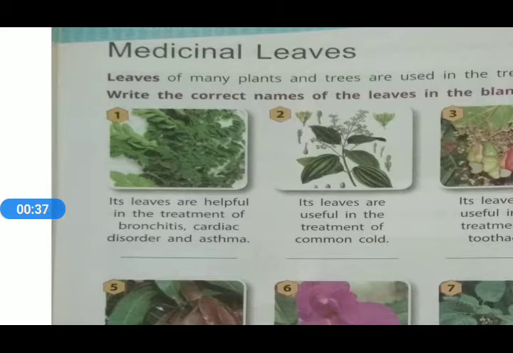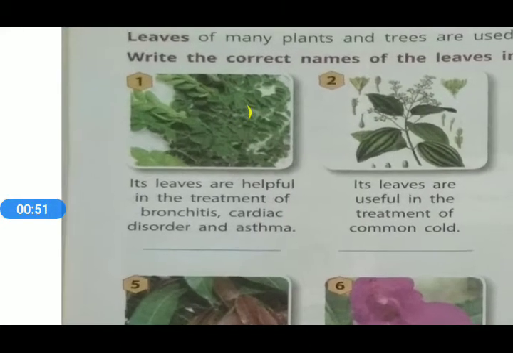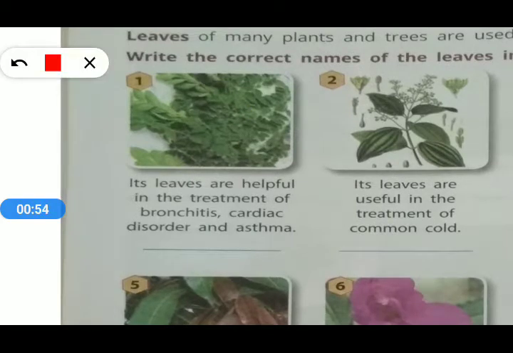What are the names, and what is the picture that has been given in this slide? What is the very first leaf which is used for a particular disease, and what is the name of that? The first one given says its leaves are helpful in the treatment of bronchitis, cardiac disorder, and asthma. So what is the name of that leaf? The leaves shown in the picture are known as drumstick. The answer is drumstick.